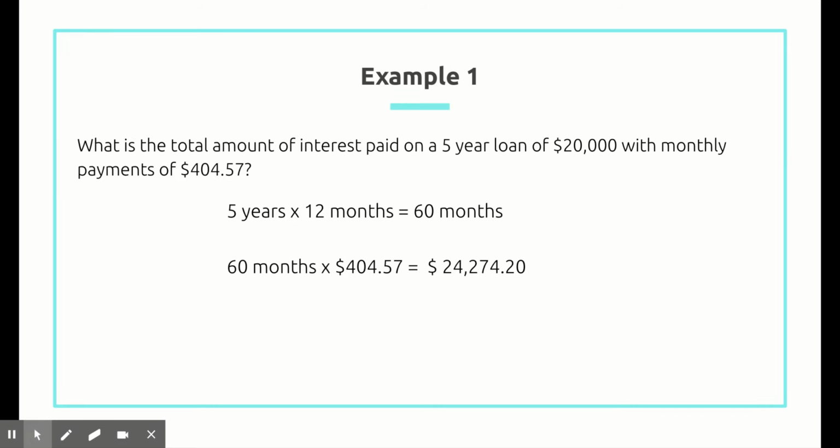So 60 months times the $404.57, we get $24,274.20. That's how much we're going to be paying back in total, but we have to subtract the loan from it to find out how much interest. So I take that amount and subtract the loan of $20,000 that we borrowed, and what we're paying on top of it is $4,274.20 in interest.